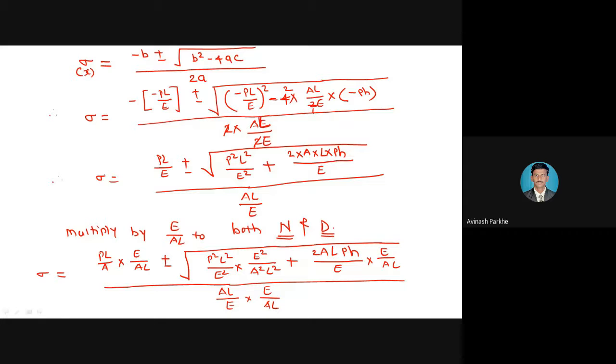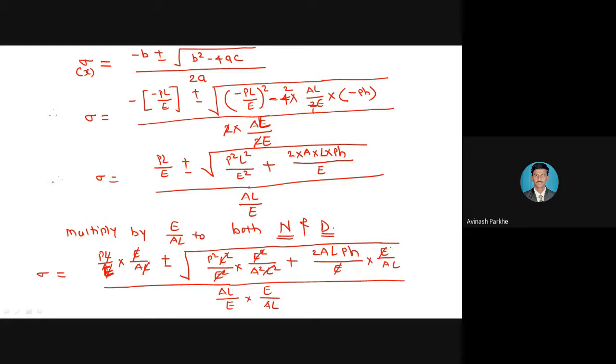Now cancel the terms. From the numerator you can see here PL upon AE, here PL upon AE. So in the first term, this E will get cancelled. Similarly, this length will get cancelled. Then going into the square bracket, here L square will get cancelled. Then E square will get cancelled. Similarly, in the square root after the plus sign, this capital E will get cancelled.